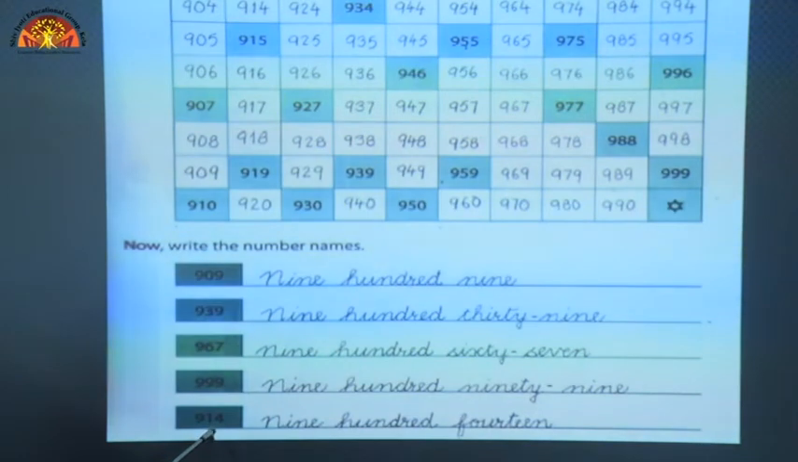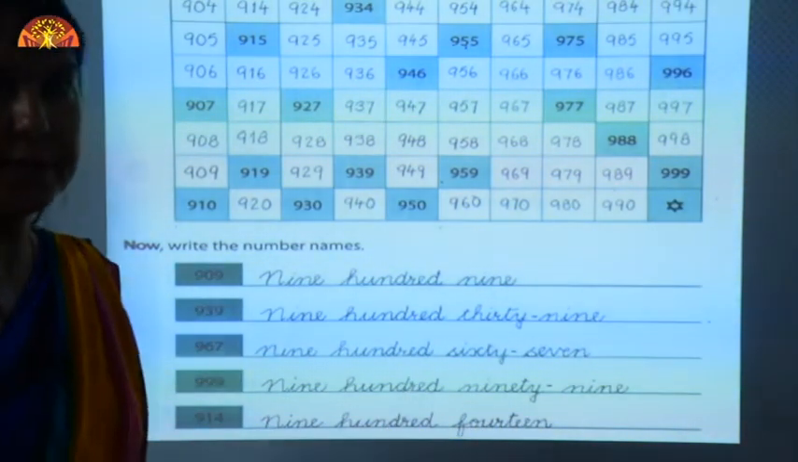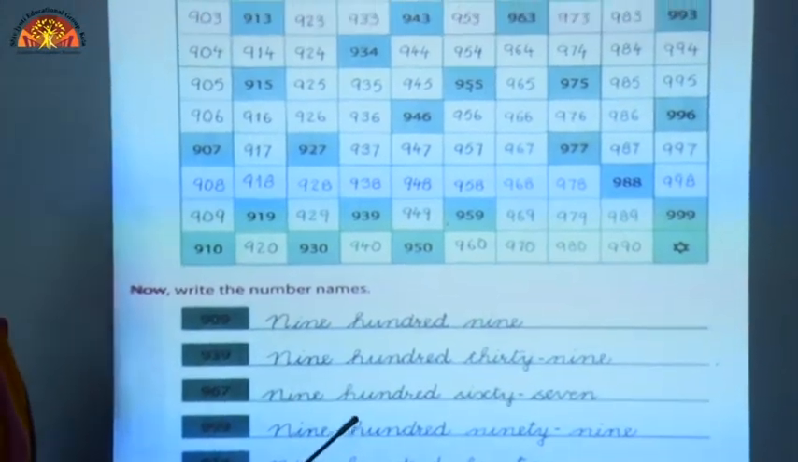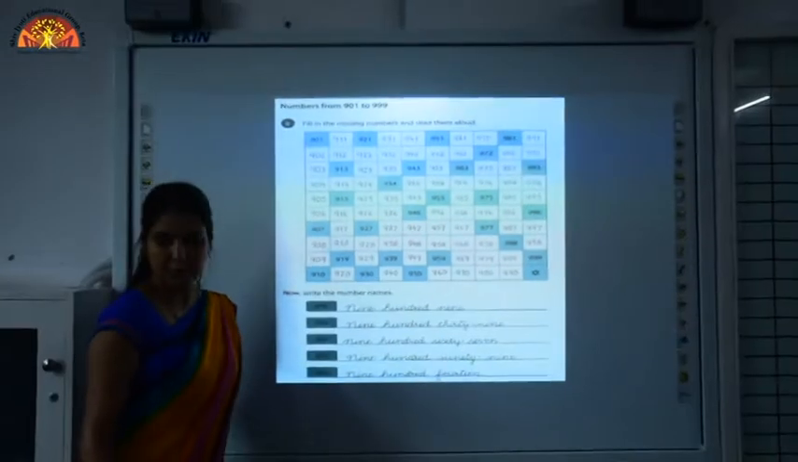Read this number with me loudly. This is 914. So we have to write the spelling of 9, N-I-N-E, 100, H-U-N-D-R-E-D, and 14, F-O-U-R-T-E-E-N. I hope you have understood about the counting. Now you can write these numbers yourself.